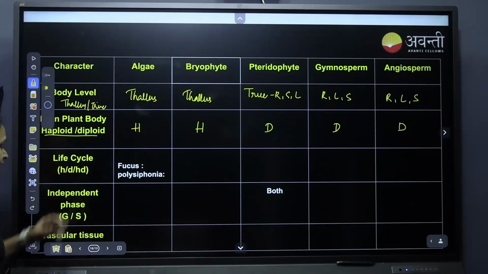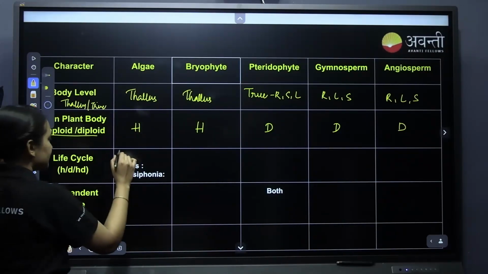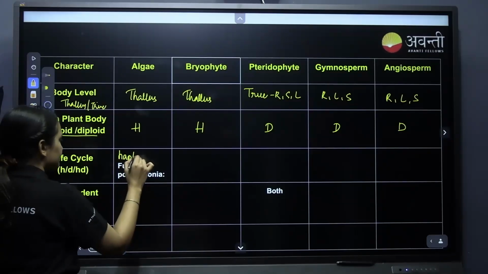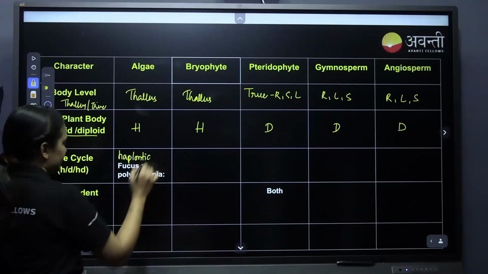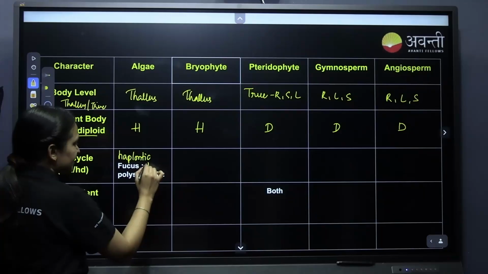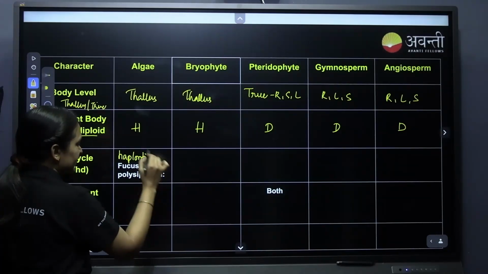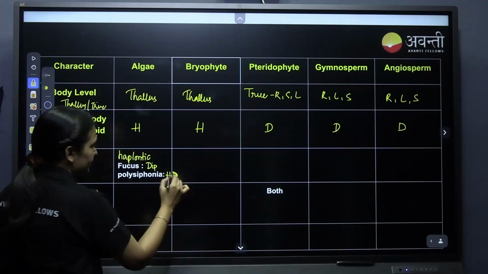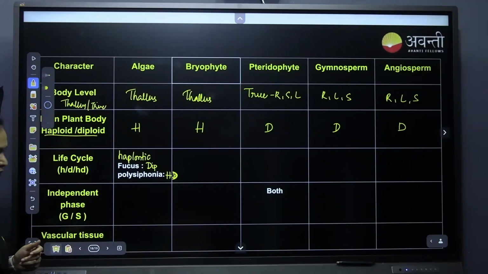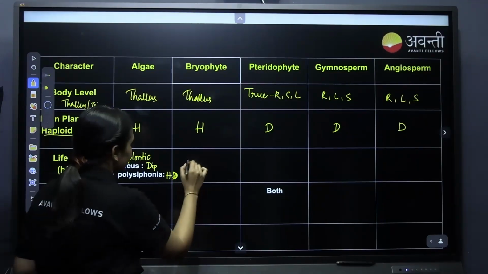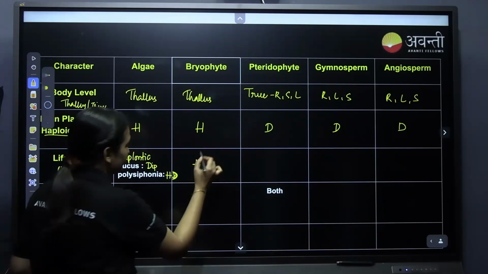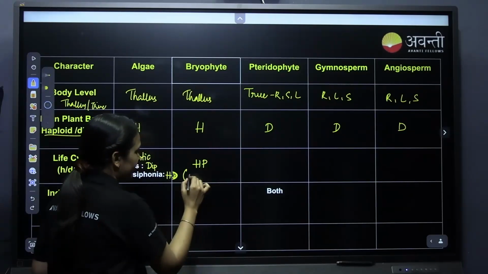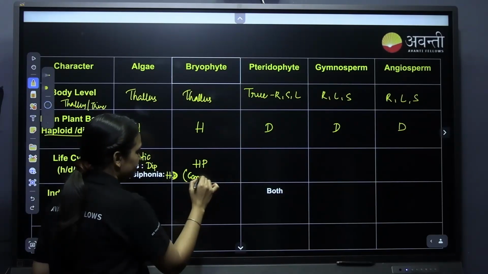About the life cycle, algae have a haplontic life cycle, but Fucus has, as I have already told you, a diplontic one, and Polysiphonia has haplodiplontic. Bryophytes have the haplodiplontic type, in which the gametophyte is dominant.